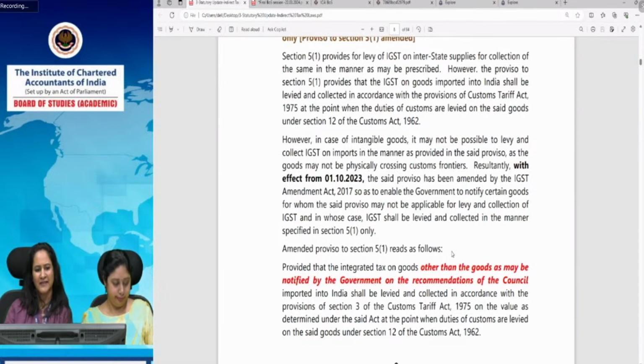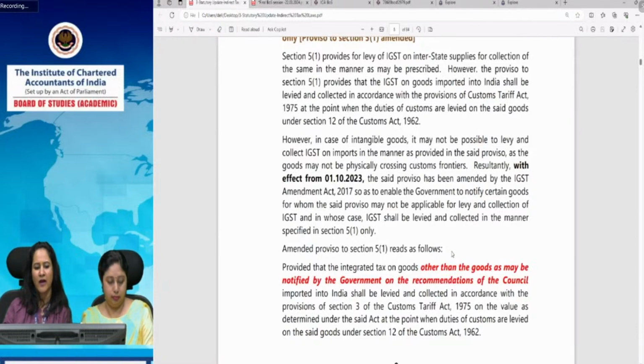So the proviso which was there in section 5 has been amended by the IGST Amendment Act, so as to enable the government to notify certain goods for which this proviso may not be applicable for levy and collection of IGST. In that case IGST will be levied in the manner already specified in section 5(1), which says that IGST on interstate supplies or on goods imported into India shall be levied and collected in accordance with provisions of the Customs Act.